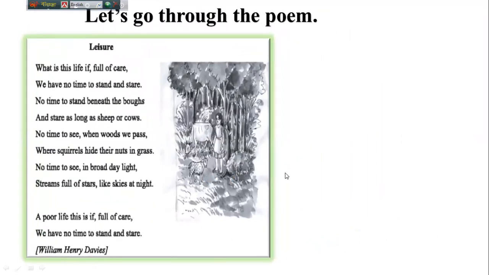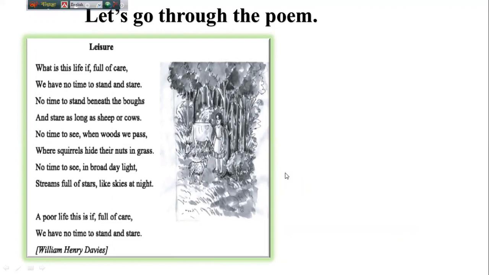There is a poem for you. Let's go through the poem. What is there? All of you can see a picture here: a girl, a lot of trees, then a sheep and also a cow. Maybe the place is in a forest area, beside a forest. Okay, let me read the poem.